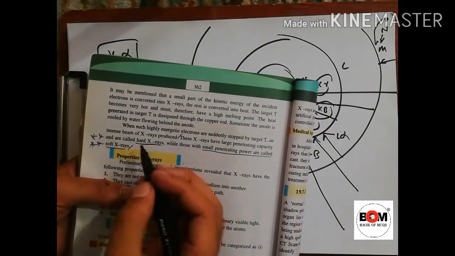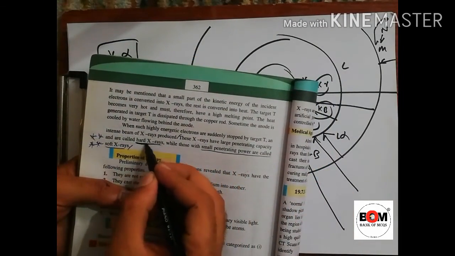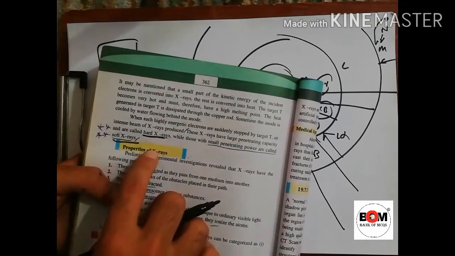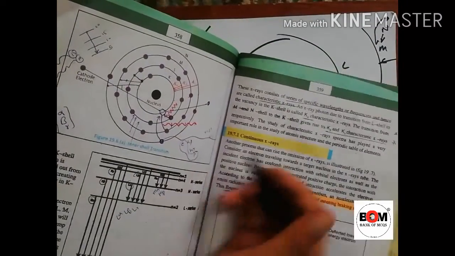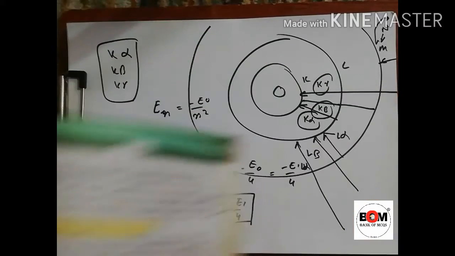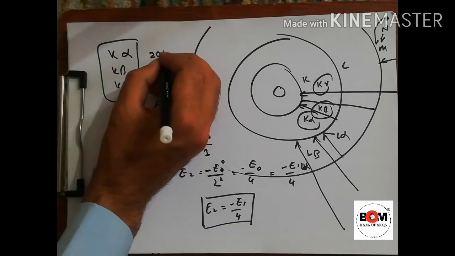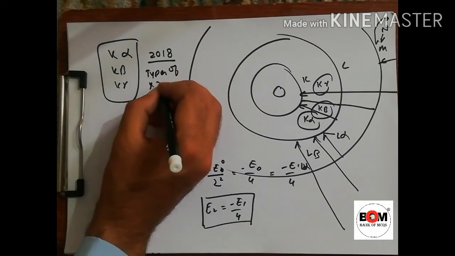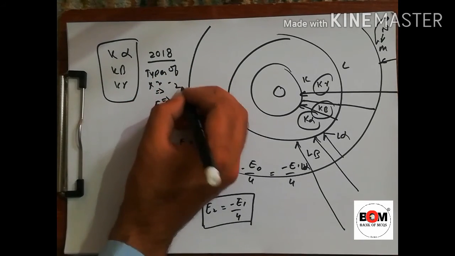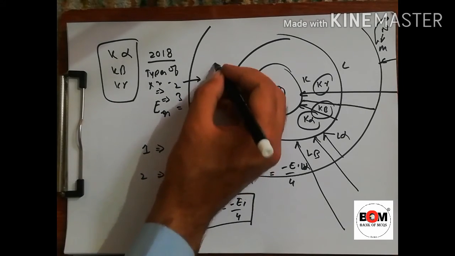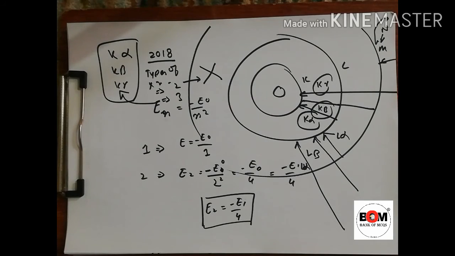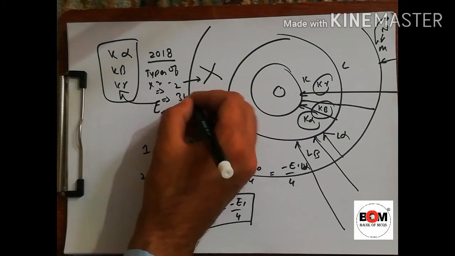Here they say that X rays may be hard rays or soft rays. So this is not the types of X rays. X rays may be soft or hard, but the types of X rays are what? The types of X rays are K alpha, K beta, and K gamma. So in ETEA 2018 there was an MCQ on the types of X rays, with options 1, 2 or 3. The hard rays and soft rays are not types, but the types of X rays are K alpha, K beta, and K gamma. So option 3 is correct.